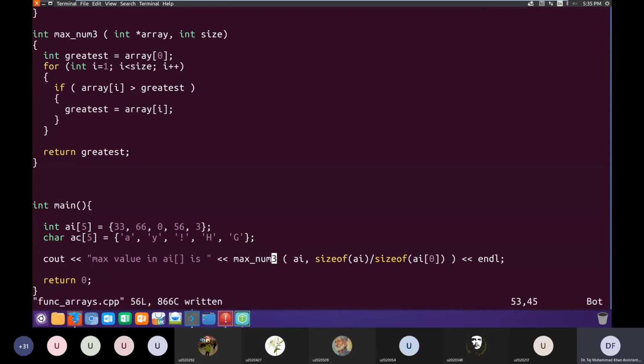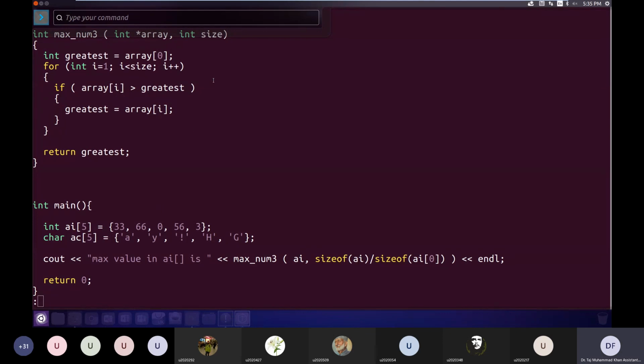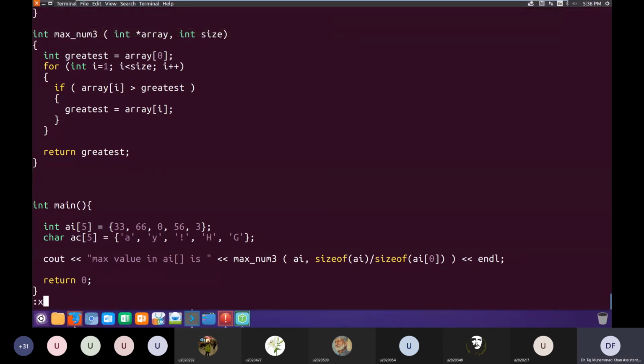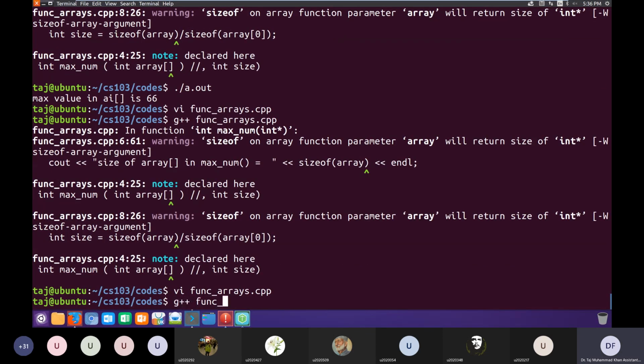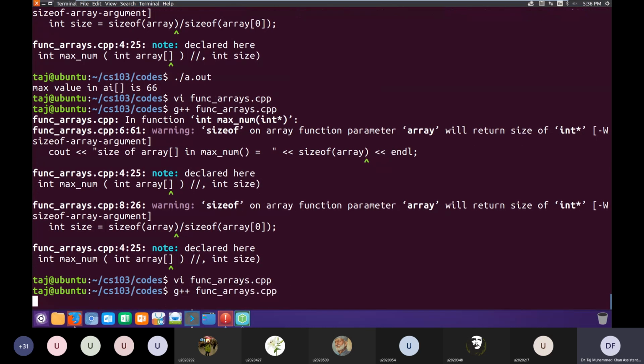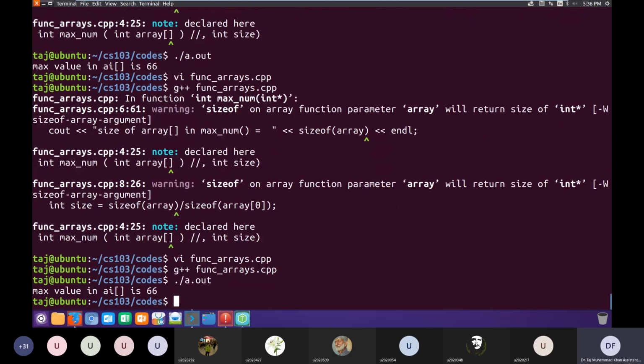So I'll just recompile it again, this time with num3. You see, num3 is also giving me exactly the same behavior.